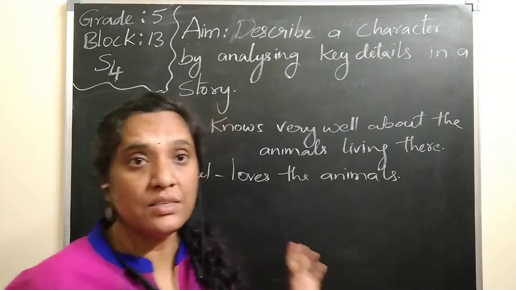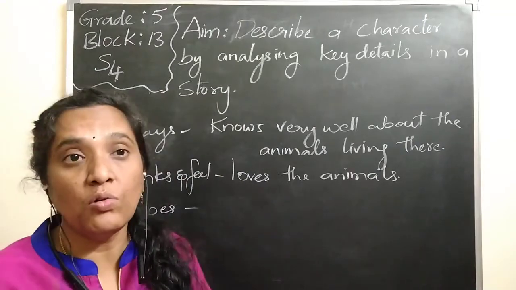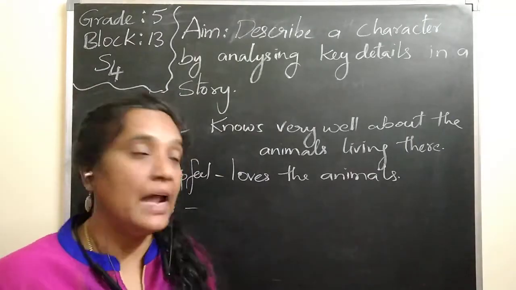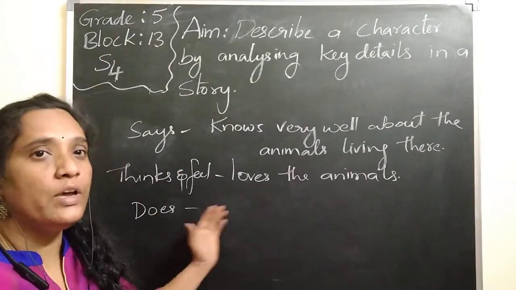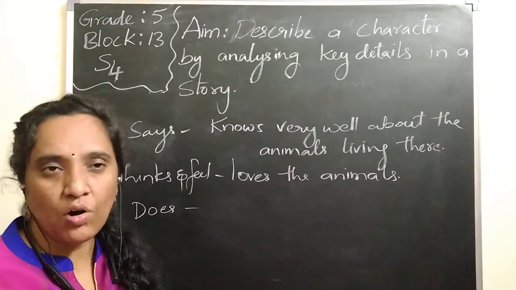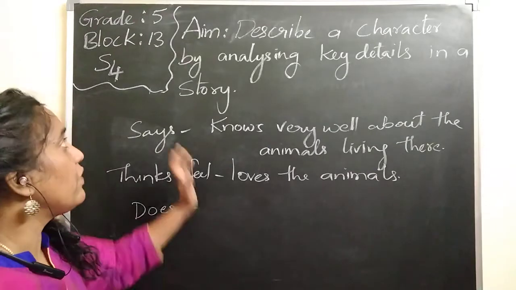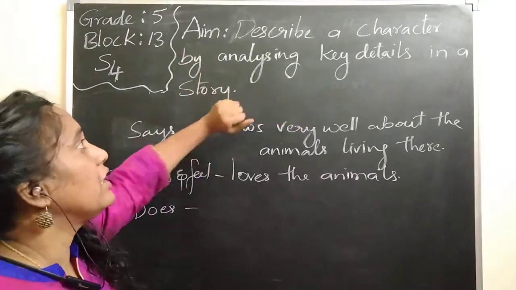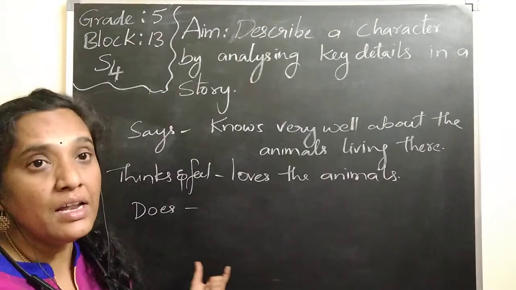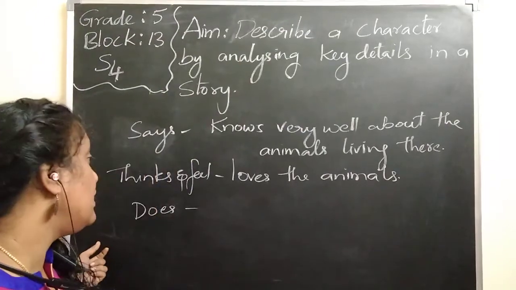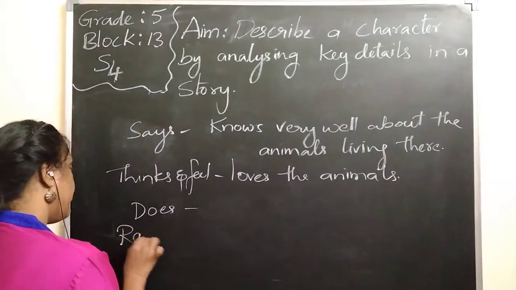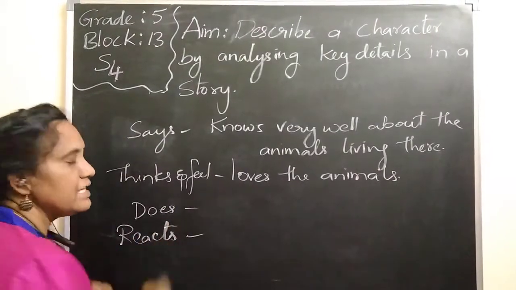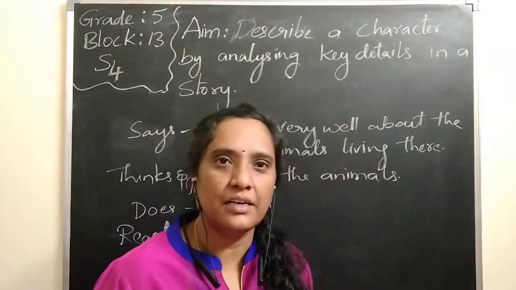So by this we can think how good-natured he is towards the animal. Whatever he is doing, because of his actions also, we can guess about the character of the person. In this way, we are going to analyze according to the key details in the story. Even how he is doing in that one. So we can say normally how he reacts in a situation. How he reacts in a situation. So how is he reacting here?